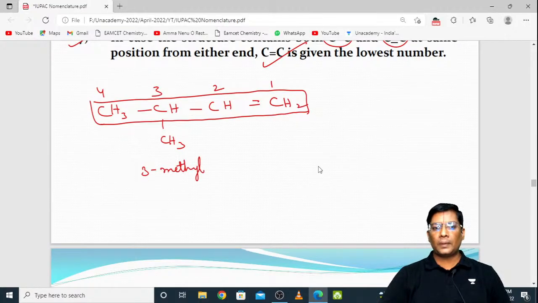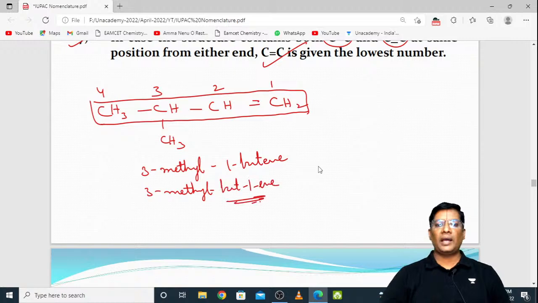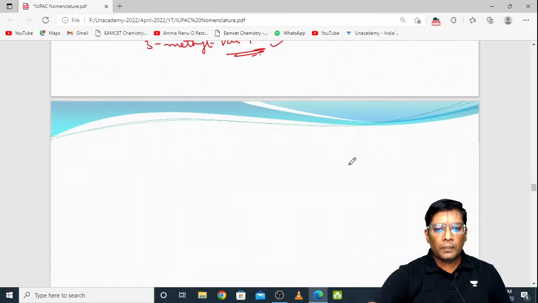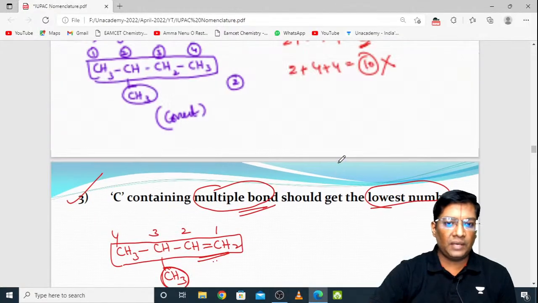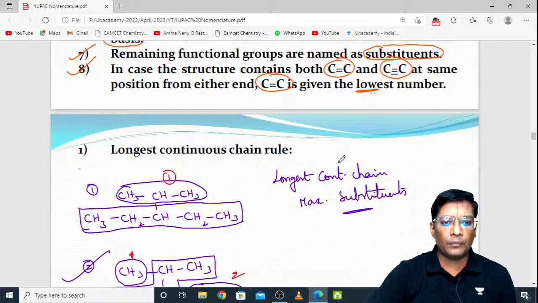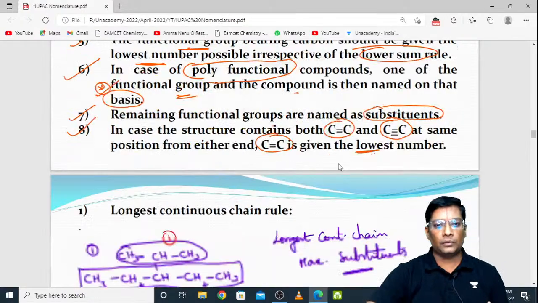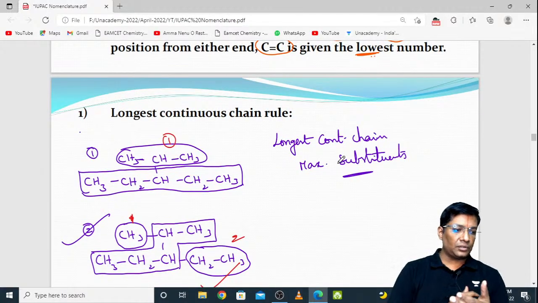So on the 3rd carbon there is a methyl and on the 1st carbon there is a double bond. So 3-methyl-1-butene, or it is also called 3-methylbut-1-ene. Both are one and the same. That's all. Is it clear or not? So this is all about the basic concepts of giving an organic name, or IUPAC name or nomenclature, to the given organic compounds. The same rules will be applied vice versa also. Yeah, very good, Sai Prasanna. 3-methylbut-1-ene, correct.